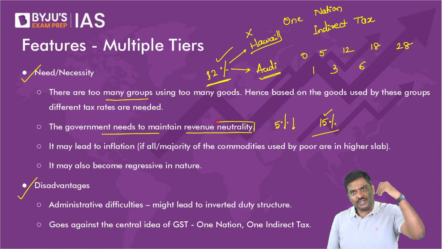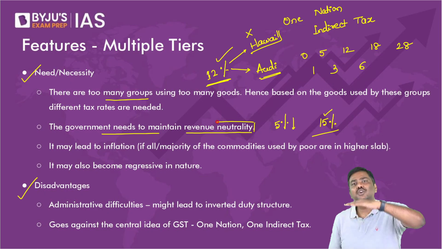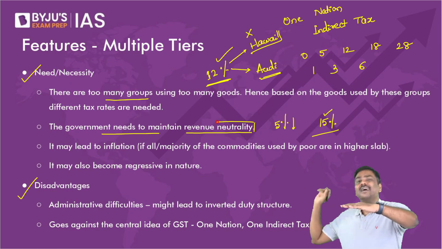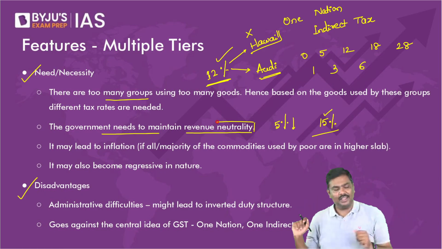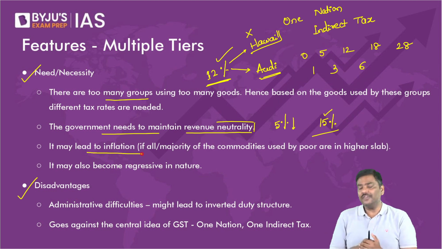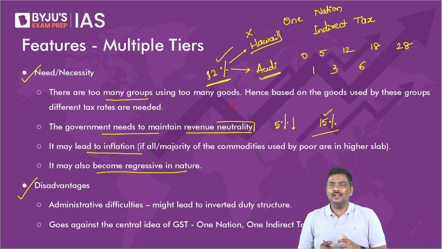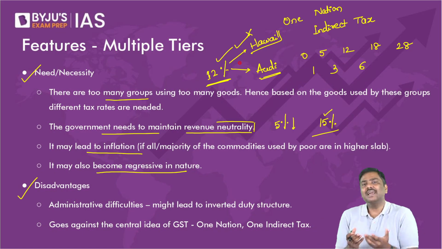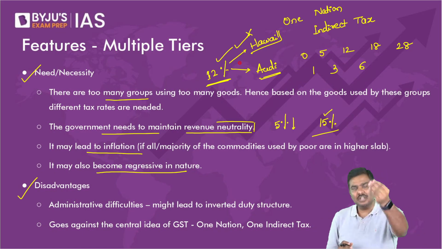Your revenues should be at least equal to the amount you collected earlier. Revenue neutrality. Third, it might lead to inflation. And the fourth one, if you have the same rate of GST applicable to poor people and to rich people, then you are basically imposing a higher tax burden on the poor people.